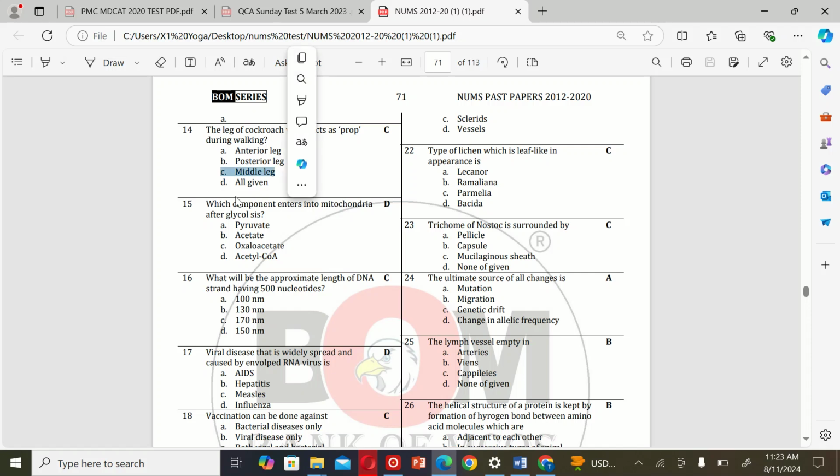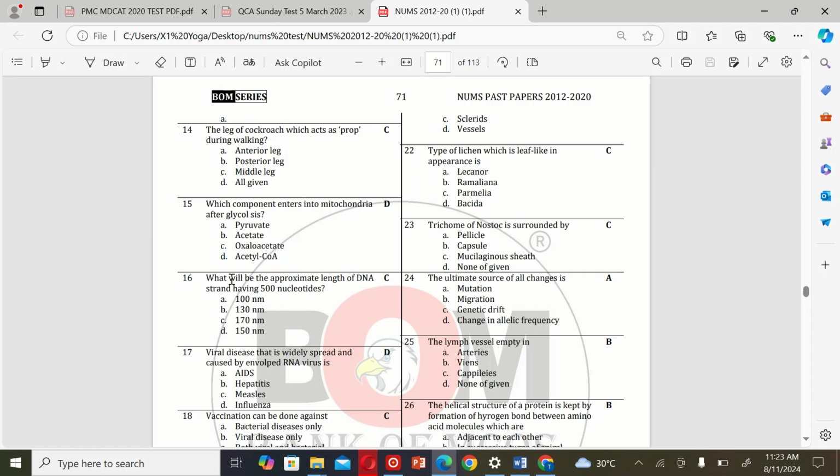Middle leg. The next MCQ is: which component enters into mitochondria after glycolysis? A. Pyruvate, B. Acetate, C. Oxaloacetate, and D. Acetyl coenzyme A. So the correct option is D. Acetyl coenzyme A.